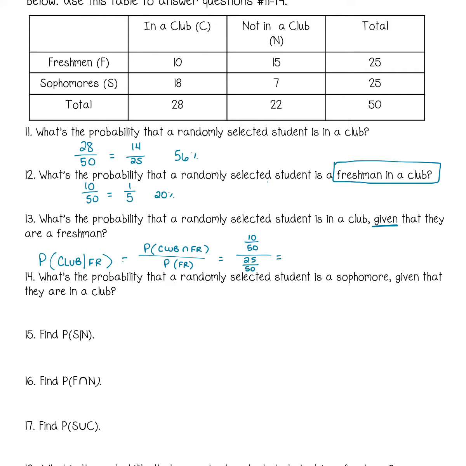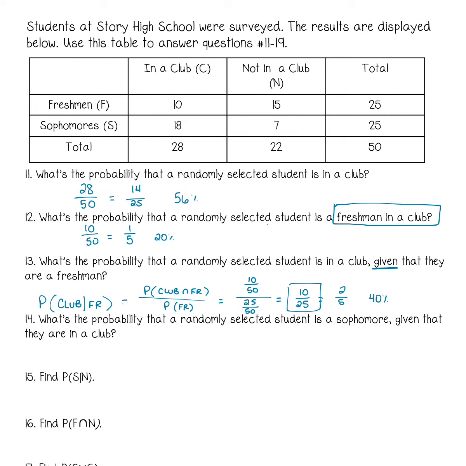Put that into the calculator. You're going to end up with 10 over 25, which reduces down to 2/5, which is approximately 40%. But remember, guys, when we have these frequency tables, this number right here was already given to us. If we go to our given block, that's our freshmen.